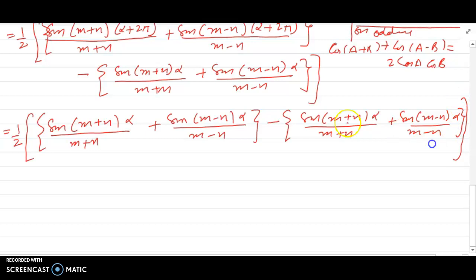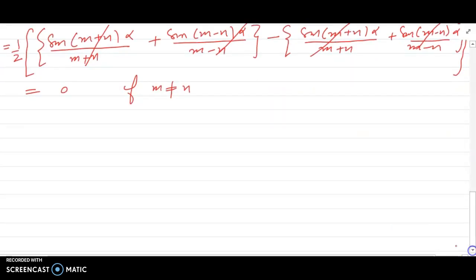Now if you look at the terms, this term will cancel out with this and this will cancel out. So your net answer is 0. This is the case when m is not equal to n. Now see what will happen if m is equal to n.